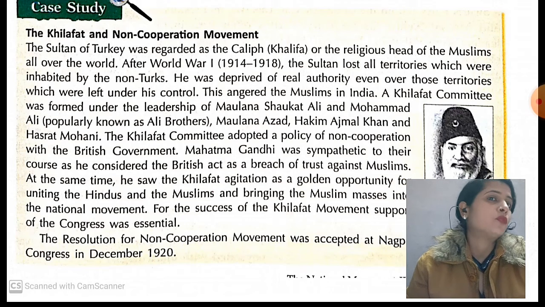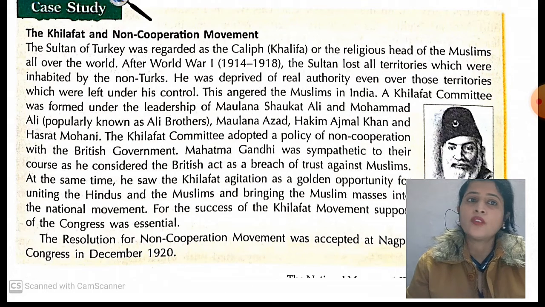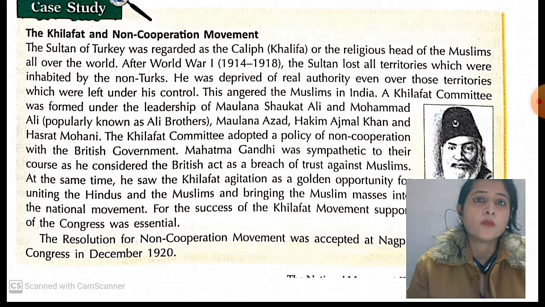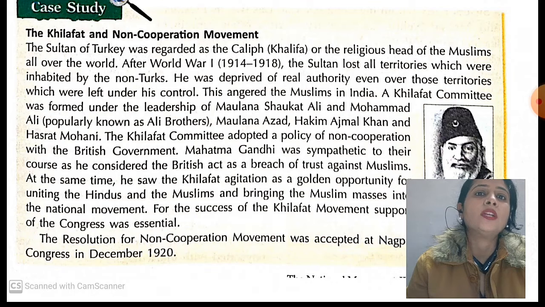This angered the Muslims in India. All the Indian Muslims were very much angered by seeing this kind of act of the British. The Khilafat Committee was formed under the leadership of Maulana Shaukat Ali and Muhammad Ali.